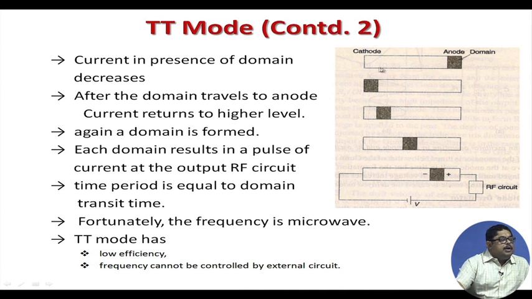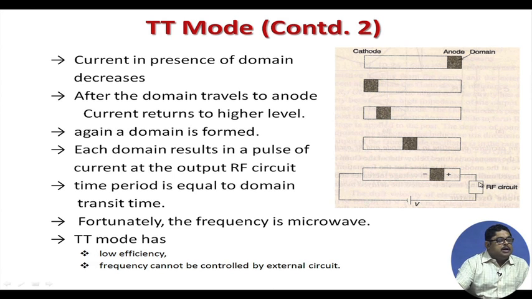Then again a domain will be formed here, and that domain will start moving. Each domain, when it reaches the anode, creates a pulse of current at the output RF circuit. Otherwise the domain takes quite a long time to arrive, so there is no current, but then suddenly a huge current.